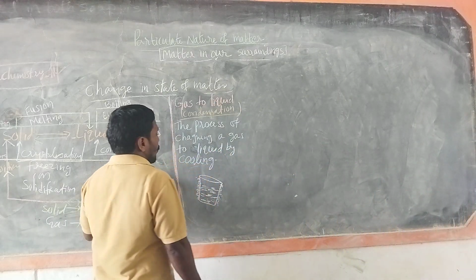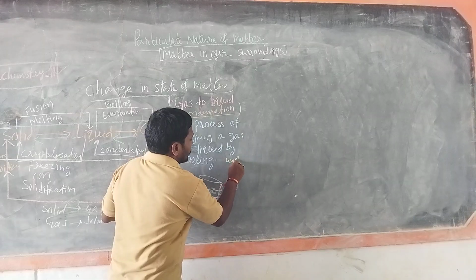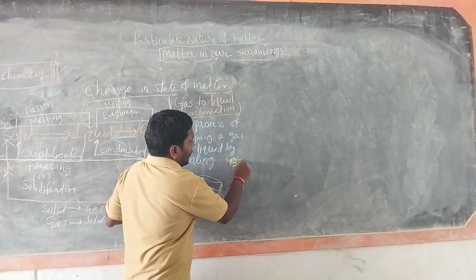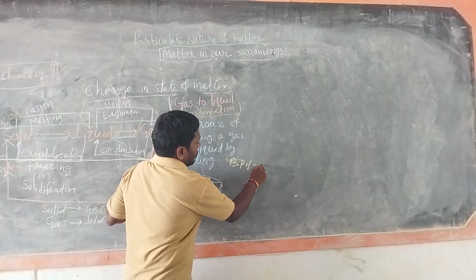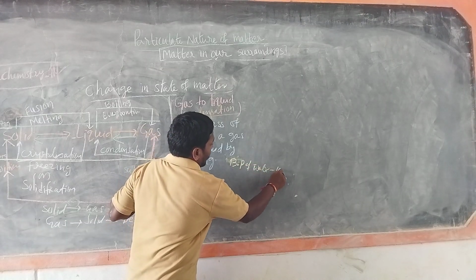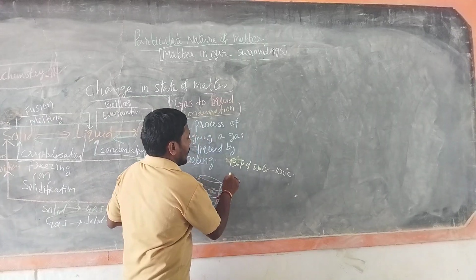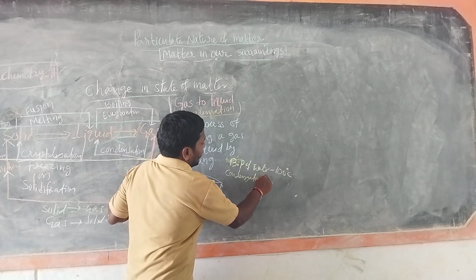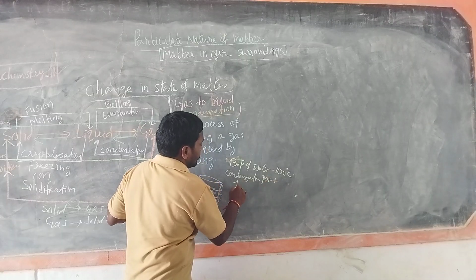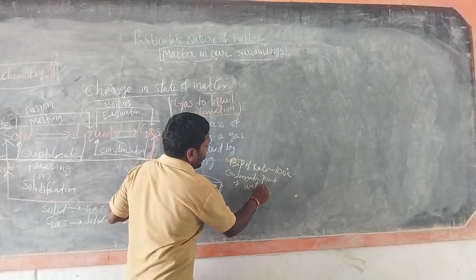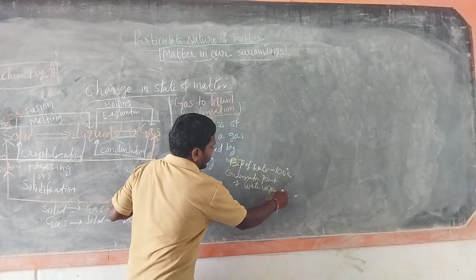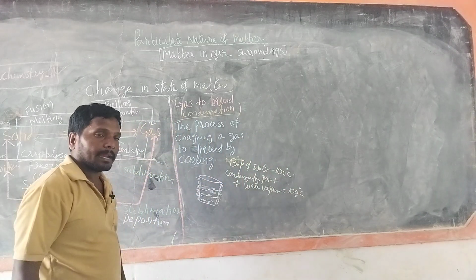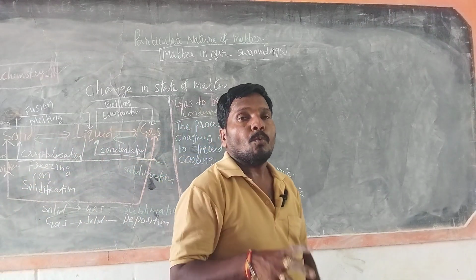So we know the boiling point of water is 100 degrees centigrade. In the same way, the condensation point of water vapor is 100 degrees centigrade.